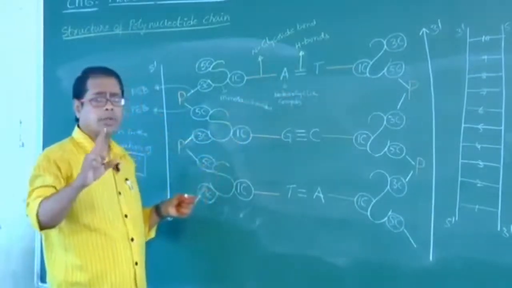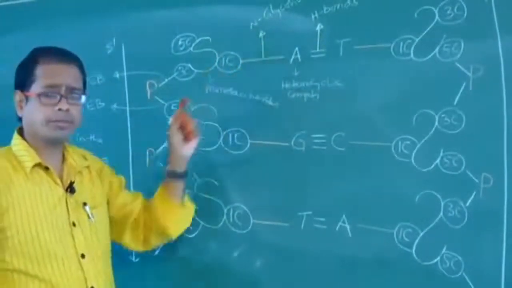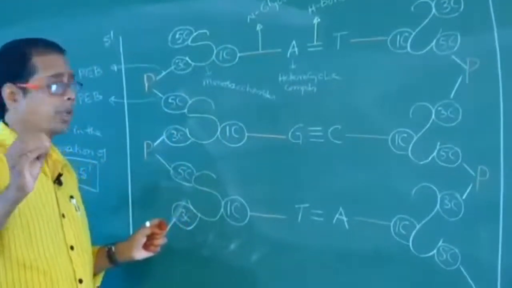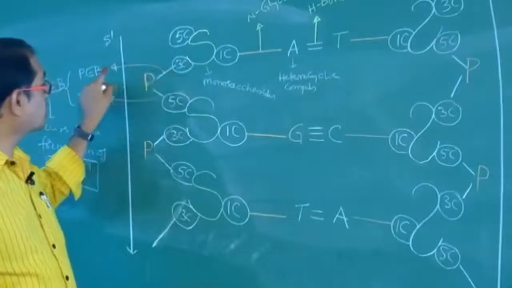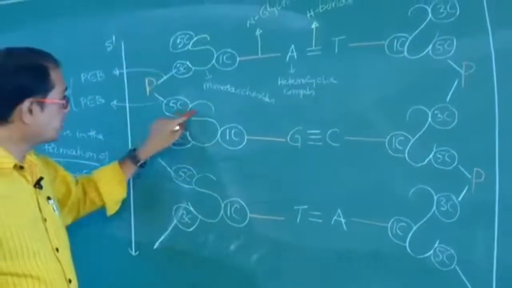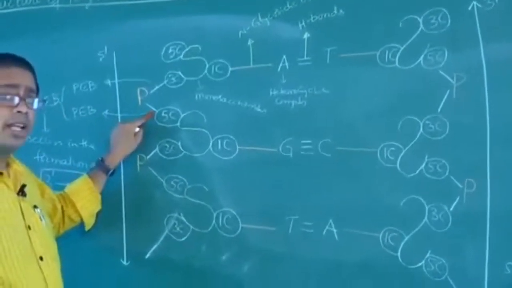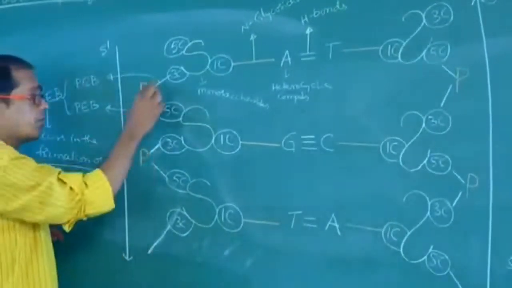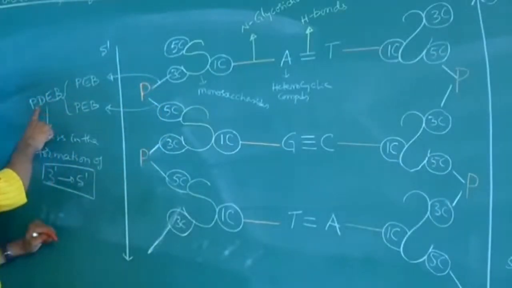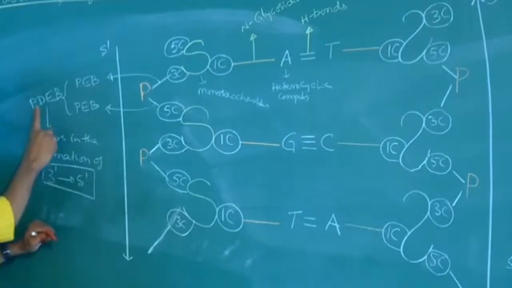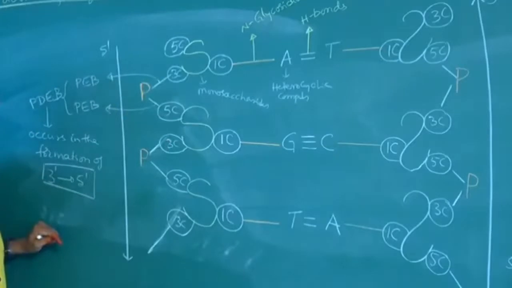The bond between nitrogen base and sugar is N-glycosidic bond. The bond between sugar and phosphate is phosphoester bond. Then what is phosphodiester bond? The two phosphoester bonds present on either side of phosphorus together are called phosphodiester bonds. They are formed in the direction of 3' to 5'. Don't say 5' to 3'.